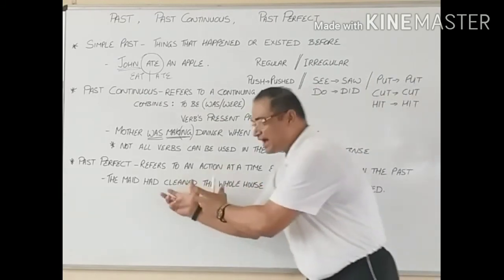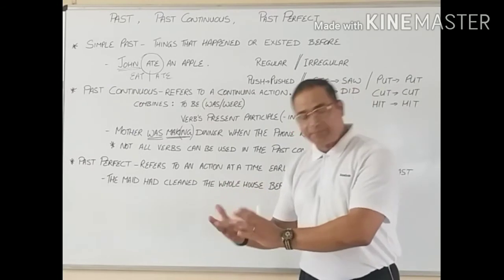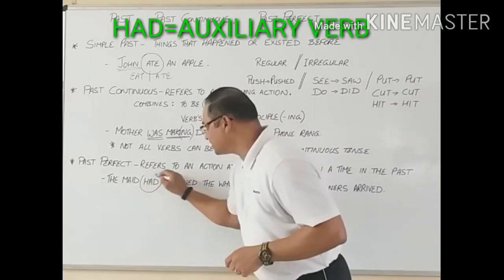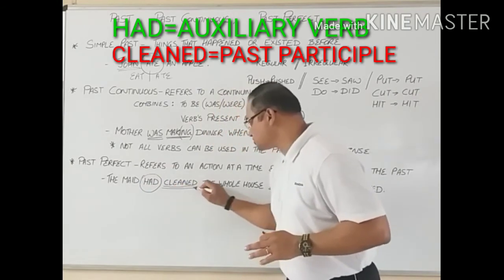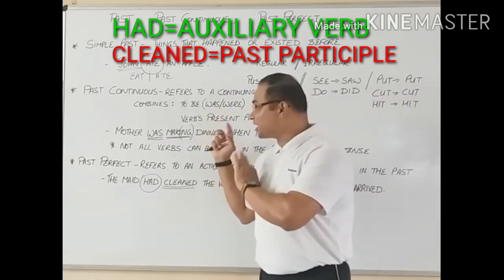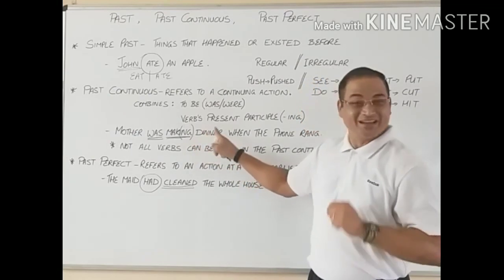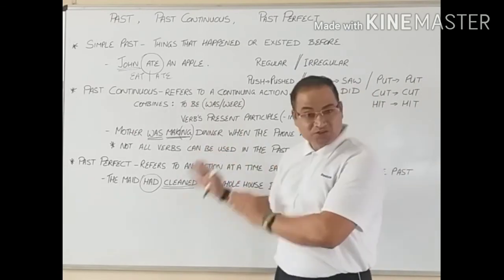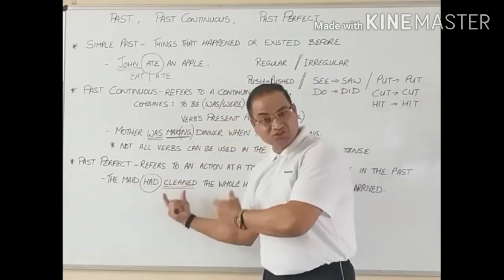So this is the action that we are talking about. It's an action happening before an action. So we use had as the auxiliary verb and the past participle. In the past continuous tense, we are talking about the verb along with the present participle, and in the past perfect tense we are talking about the auxiliary verb and the past participle.